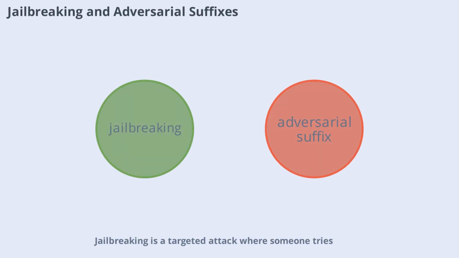Jailbreaking is a targeted attack where someone tries to bypass an AI's safety and ethical guardrails. Attackers use adversarial suffixes, mathematically calculated strings of characters or tokens added to the end of prompts. These suffixes distort the model's internal probability calculations, tricking it into ignoring safety filters and generating harmful or restricted content. For example, a user might append a complex string to a prompt, confusing the model's safety alignment and causing it to output malicious code.